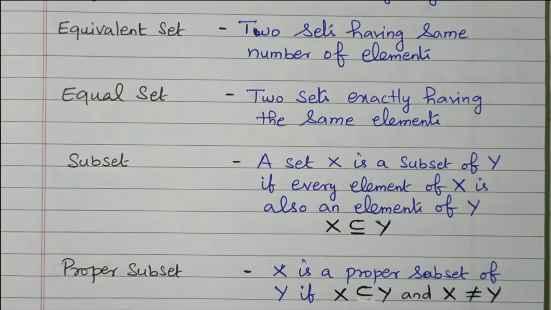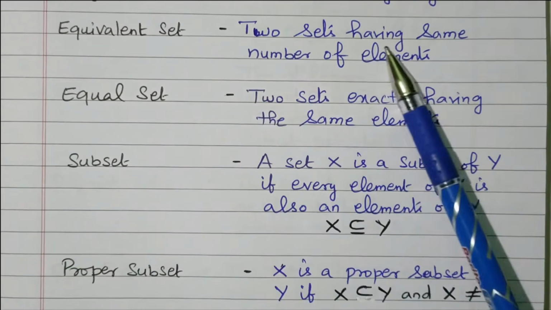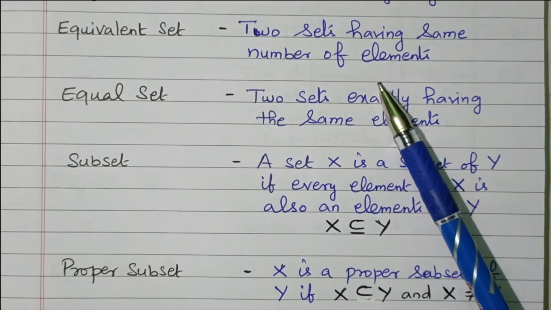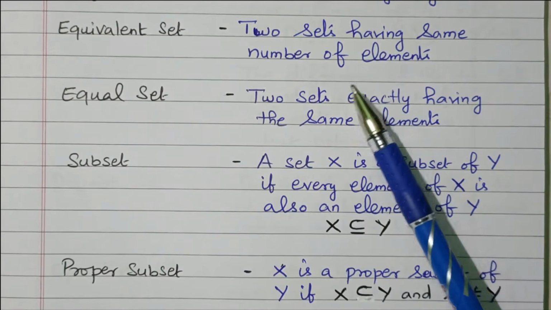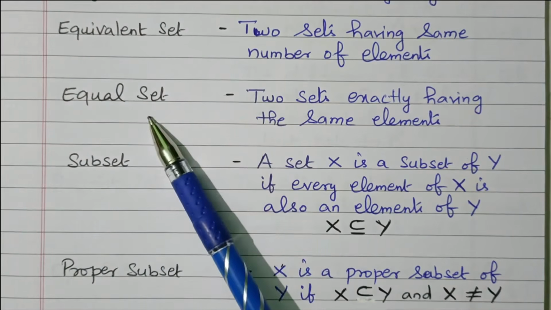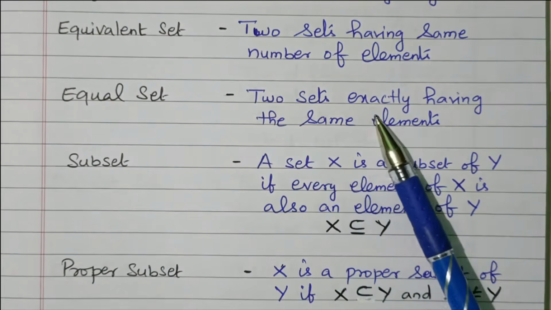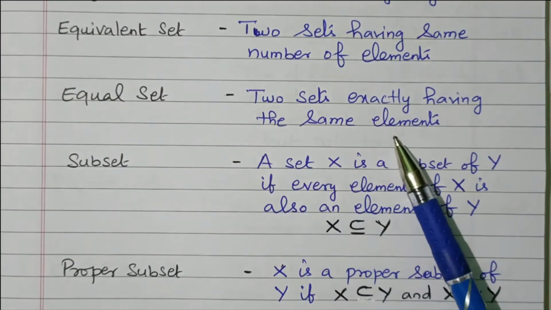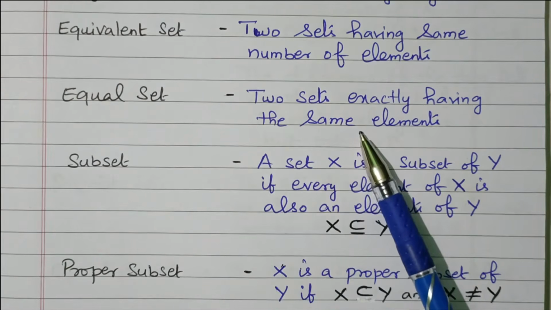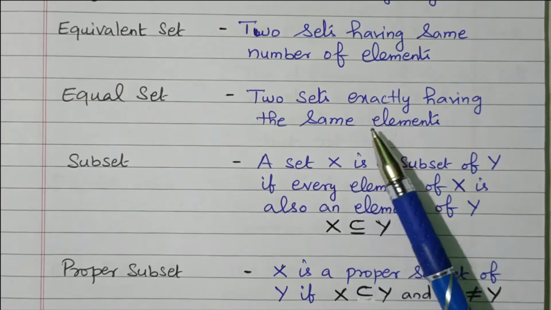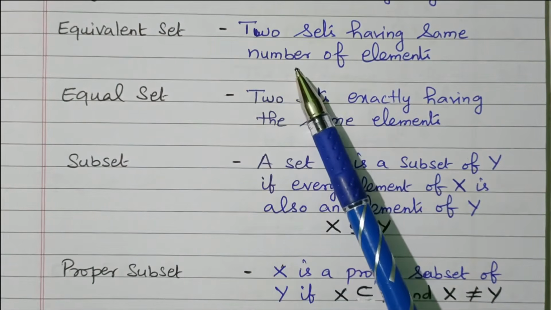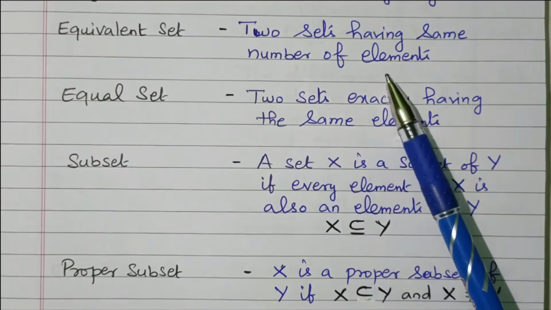Now we'll go for some other types of sets. The next one is the equivalent set. Two sets having the same number of elements are called equivalent sets. Then equal set. Two sets exactly having the same elements. The elements available in the first set are also available in the second set. But equivalent set means only the number is the same, having the same number of elements.